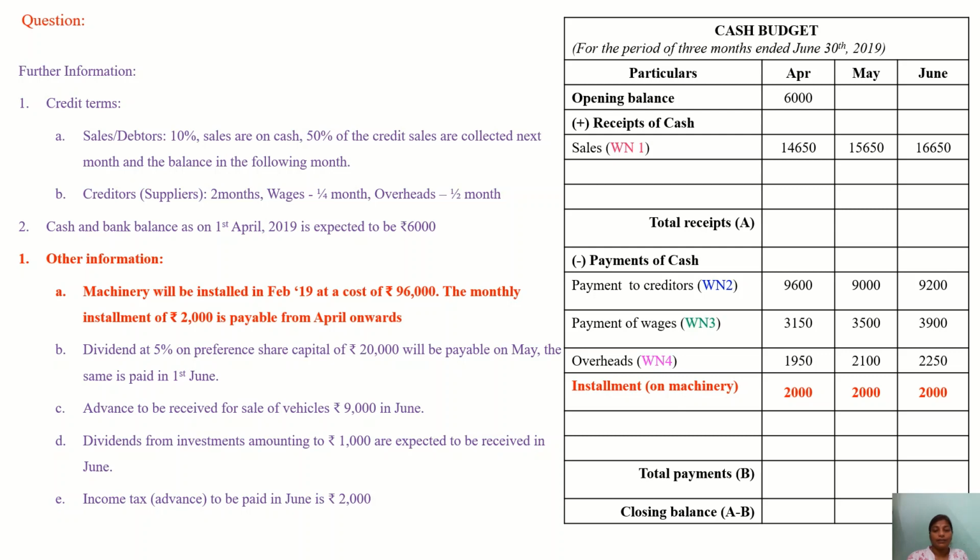Now coming to the other information, machinery will be installed in the month of February at the cost of rupees 96,000. The monthly installment of rupees 2,000 is payable from April onwards. Since they have said April onwards, every month we have to pay 2,000. So installment on machinery we are paying every month 2,000 from April.